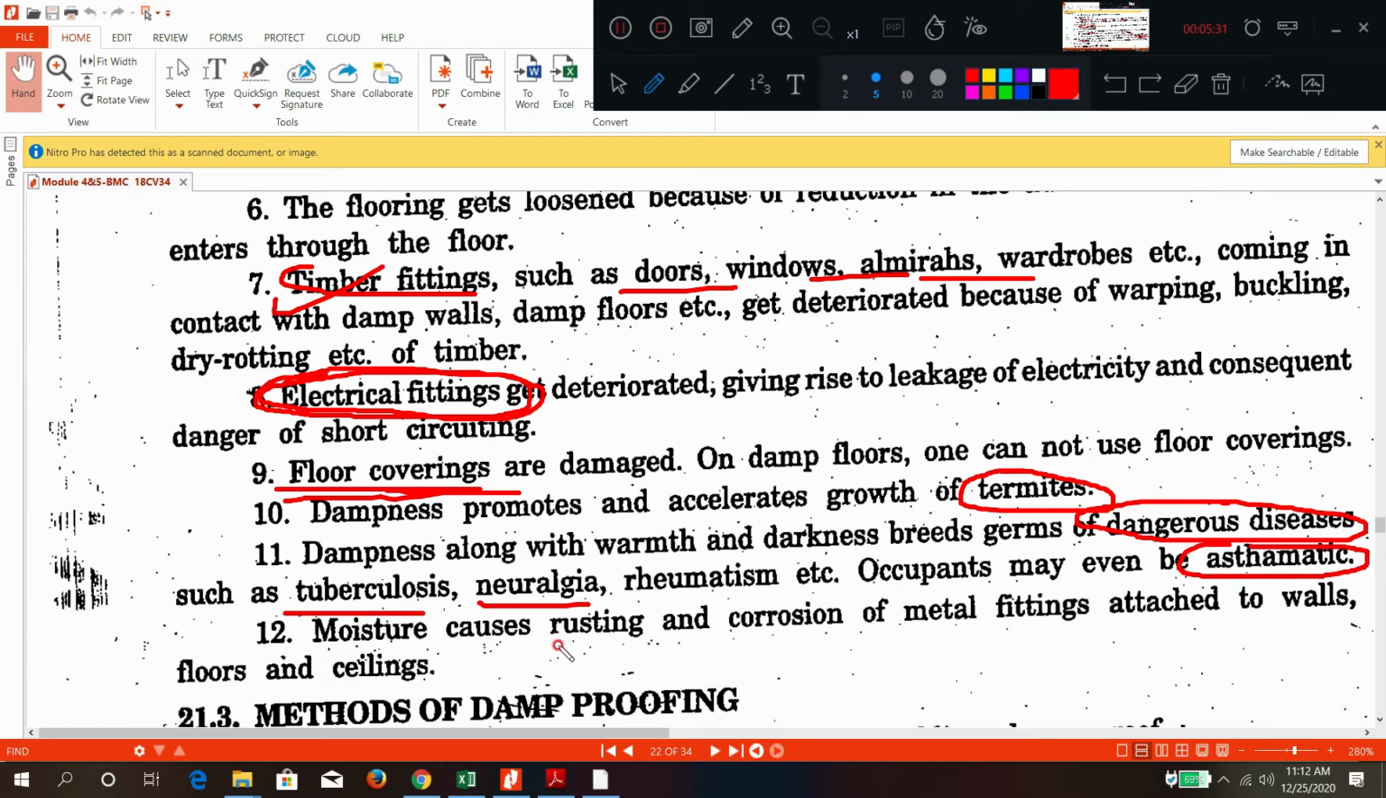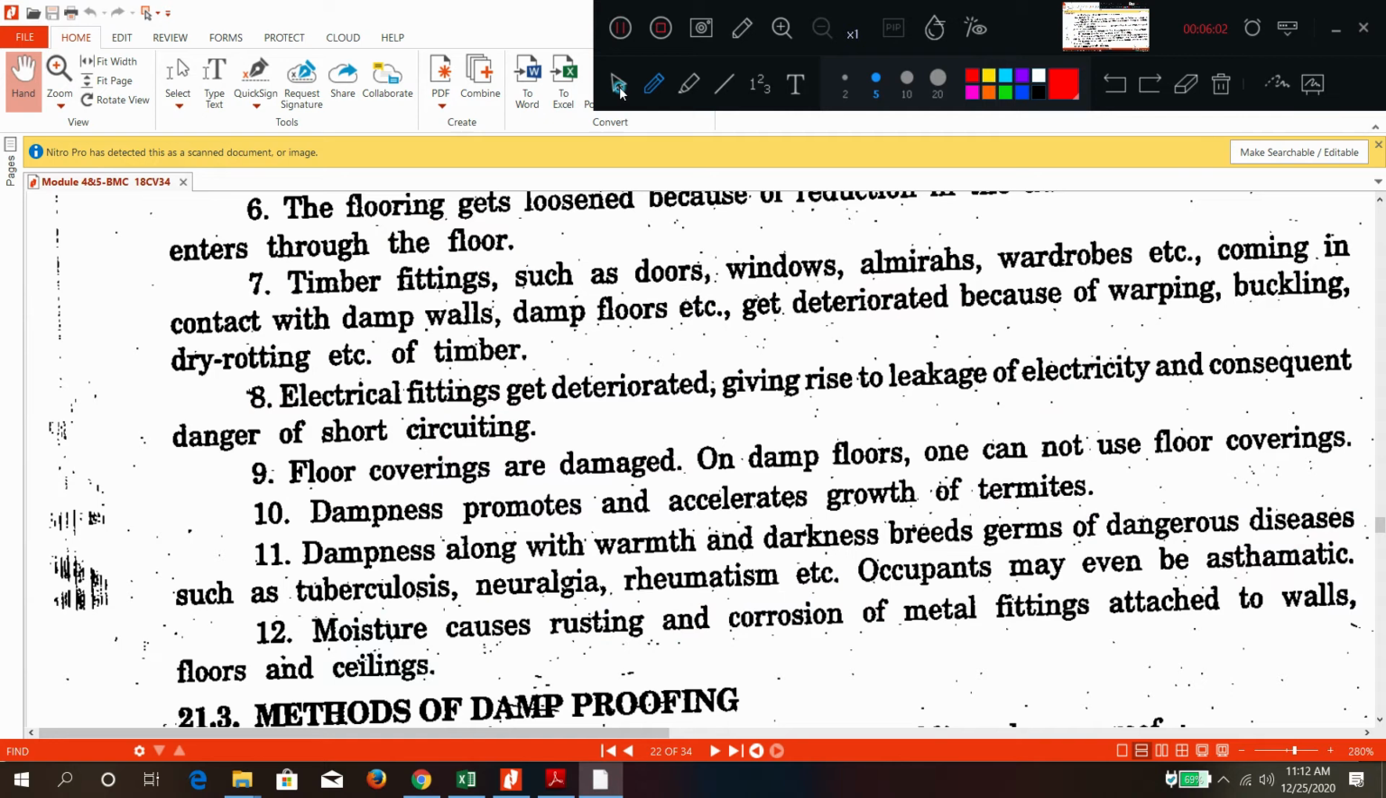Okay, so the major problem is rusting and corrosion of materials, rusting and corrosion of metal things. So these are some of the effects of dampness: mosquito breeding, unhealthy conditions, plastering will vanish, timber material will vanish, tiles will come off. Electrical fittings, short circuiting. Floor coverings will get damaged, insects, termites. Efflorescence, diseases and rusting. These are some of the effects of dampness.